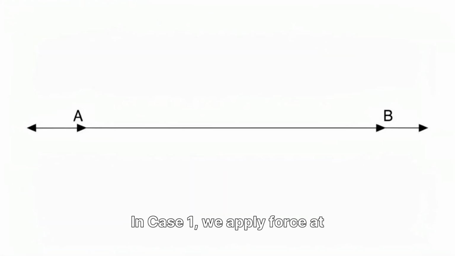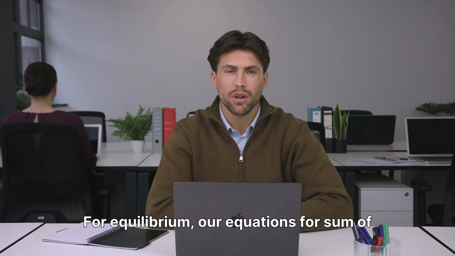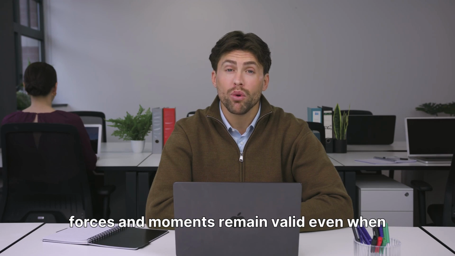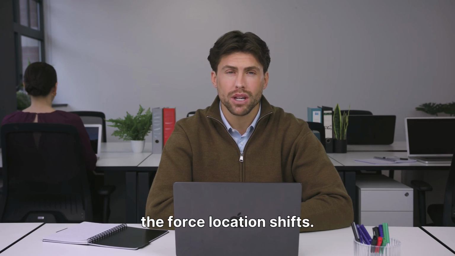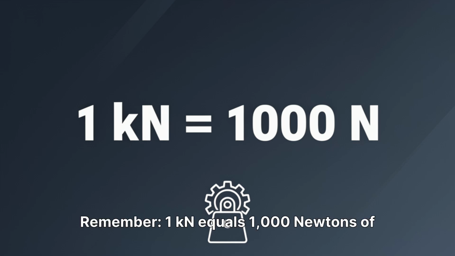In case 1, we apply force at point A. In case 2, at point B, both yield the exact same motion and equilibrium. For equilibrium, our equations for sum of forces and moments remain valid even when the force location shifts. In the field, we measure this in newtons or kilonewtons. Remember, 1 kN equals 1,000 newtons of force.